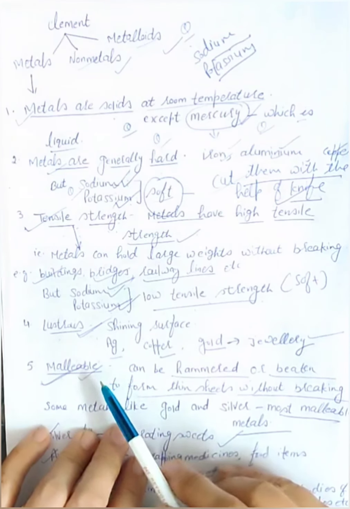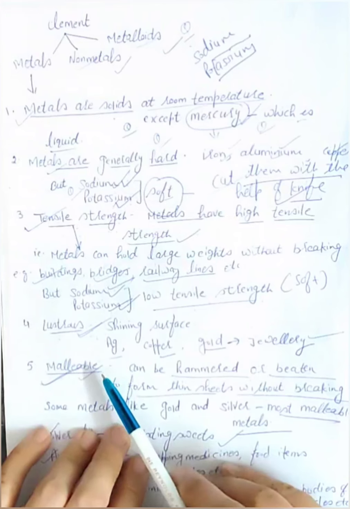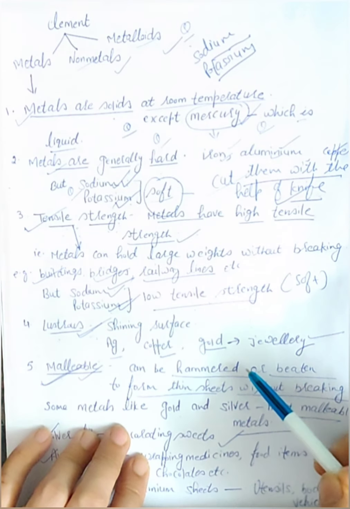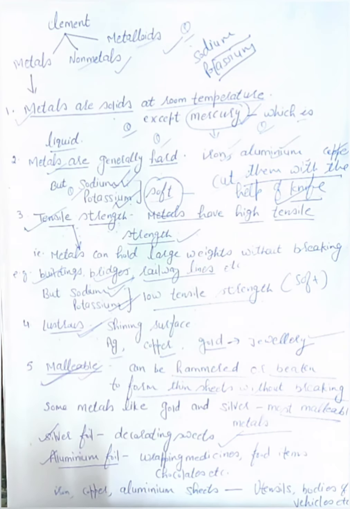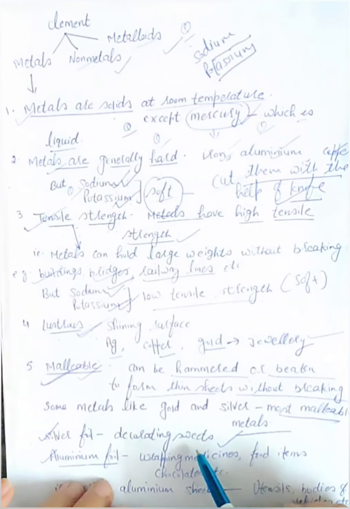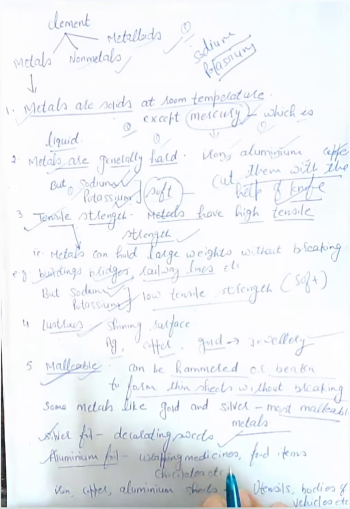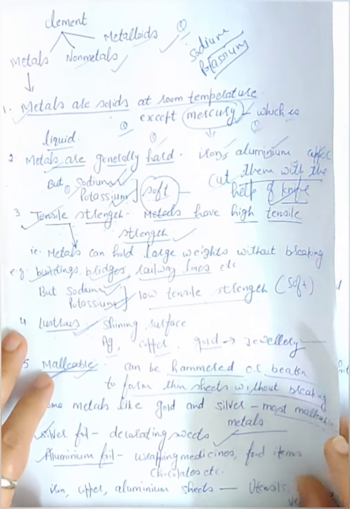Next property is malleability. Metals are malleable. Malleable means they can be hammered or beaten to form thin sheets without breaking. Aluminium foil is an example of the malleability of metals. Metal can be converted into very thin sheets; we can use aluminium foil for wrapping medicines, food items, and chocolates. Silver foil is used for decorating sweets. Then iron, copper, aluminium sheets are used for making utensils.